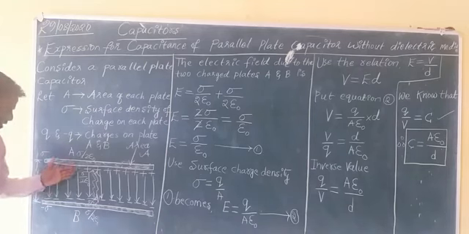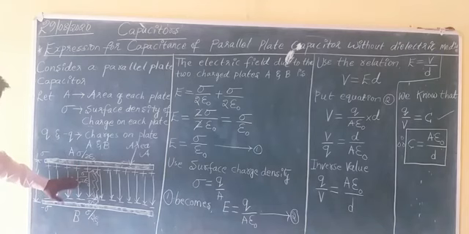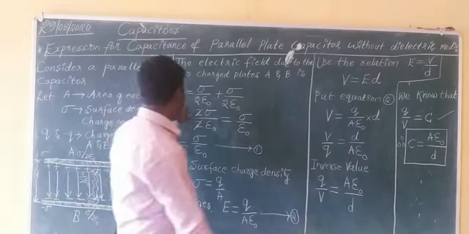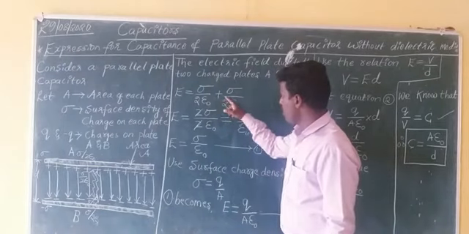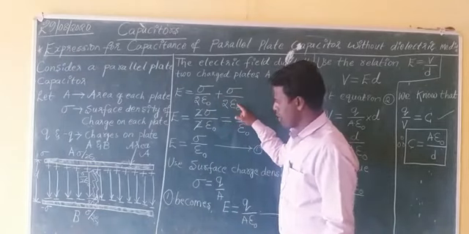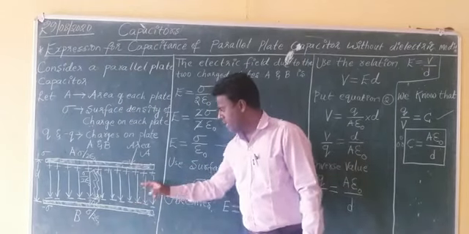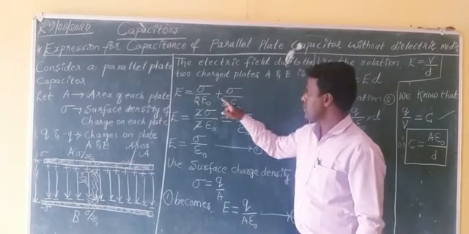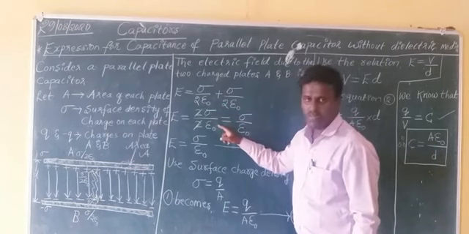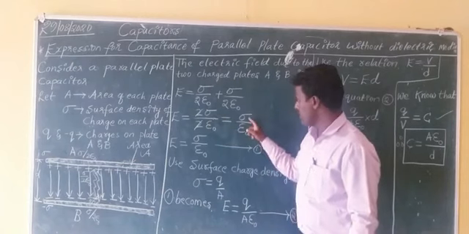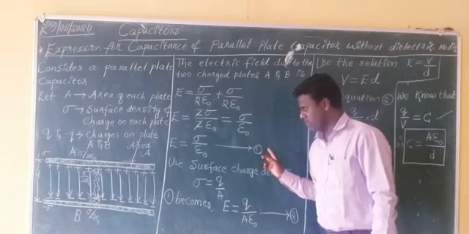In between A and B, what is the electric field? The total values are added here. So E equals sigma by 2 epsilon naught plus sigma by 2 epsilon naught, as you have conductor A and conductor B. For conductor A, this one, for conductor B, this one. When both are added, 2 sigma by 2 epsilon naught, the 2 cancels, giving sigma by epsilon naught. Let us take this as equation number 1.